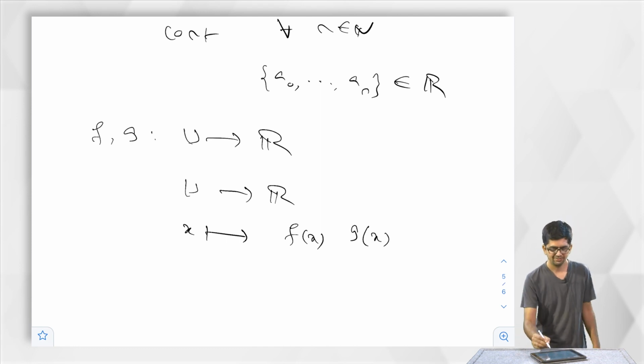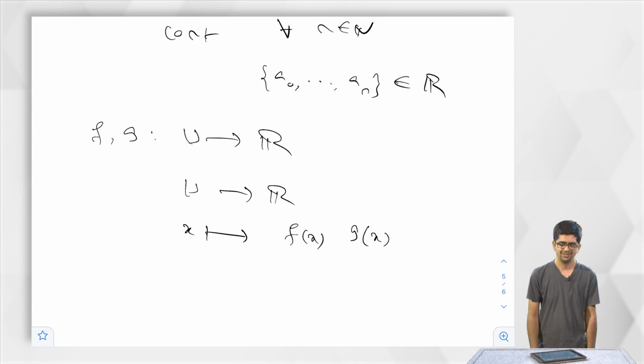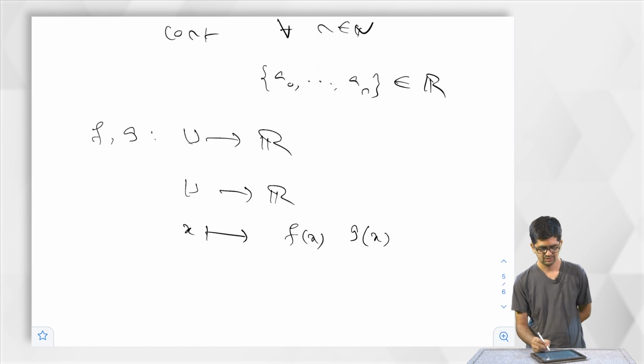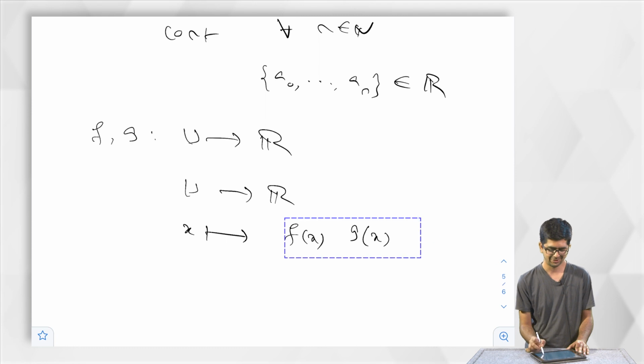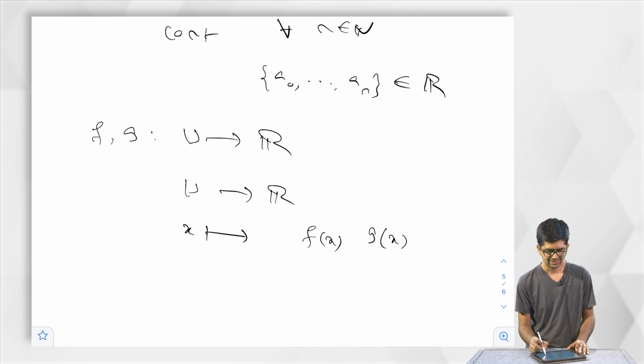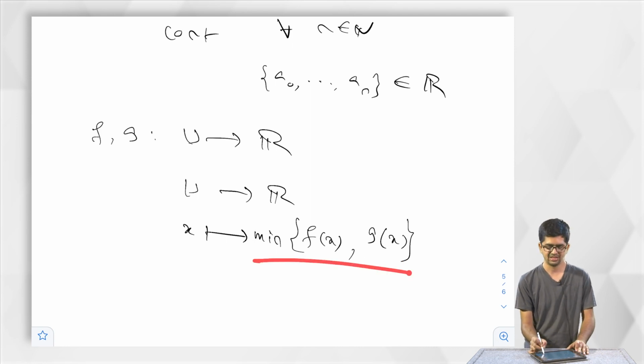Previously what we have done is, we have put some plus here or dot here or minus here or divided by here, whatever we have put. We did not put the order structure here, right. Let us put the order structure now. It can be this, it can be this, there are two options. So the order structure that we are putting is the following: I consider this set and take the minimum. It may be that fx is less than gx or gx is less than fx, but this one element I will get.